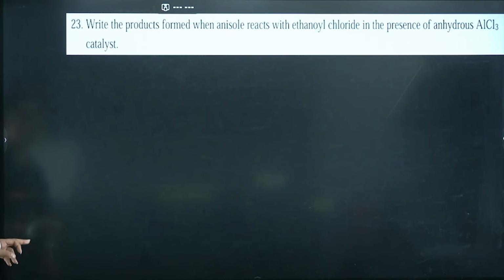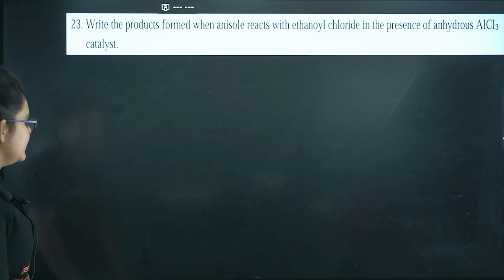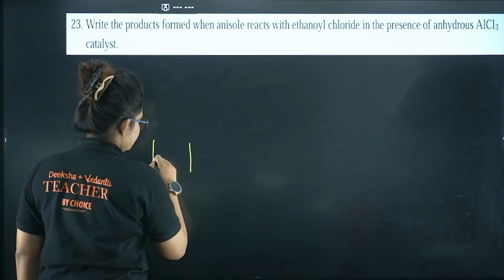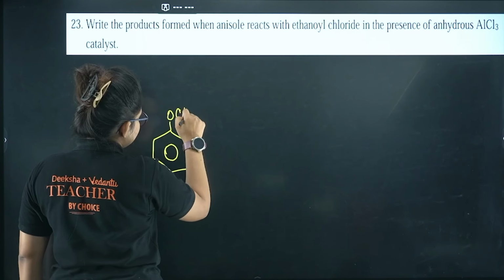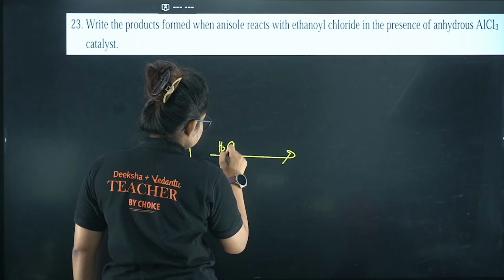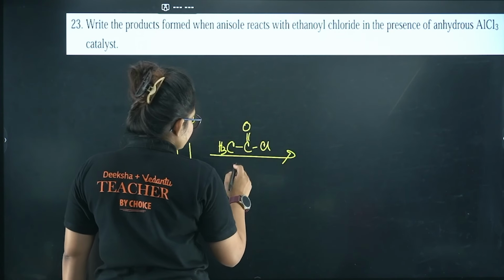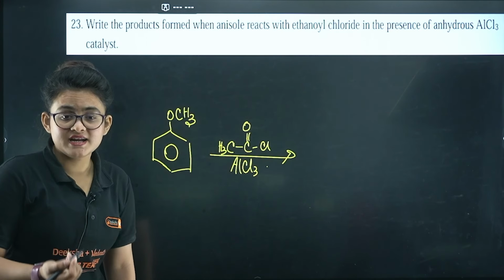Let's proceed. Here you can see, write the products formed when anisole reacts with ethanoyl chloride in the presence of AlCl3. Okay, just let me show you this thing. So let's say I'm having anisole. Anisole means benzene with OCH3, and I'm reacting with CH3COCl, that is my ethanoyl chloride, right? And here I am giving AlCl3. So this is nothing but Friedel-Crafts acylation reaction.